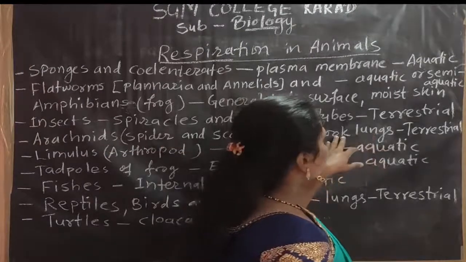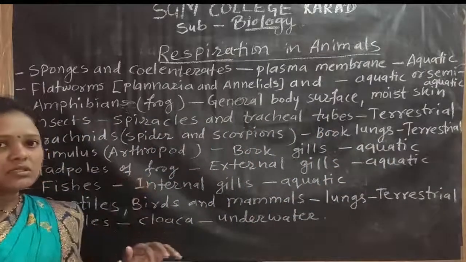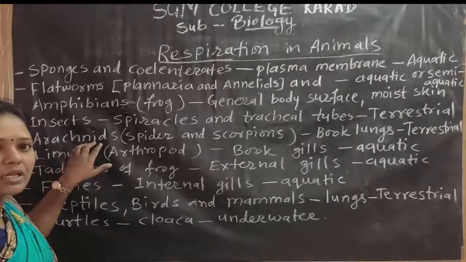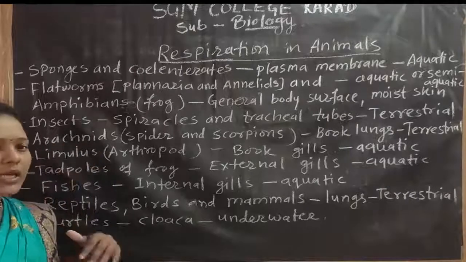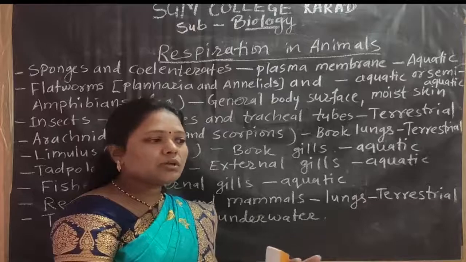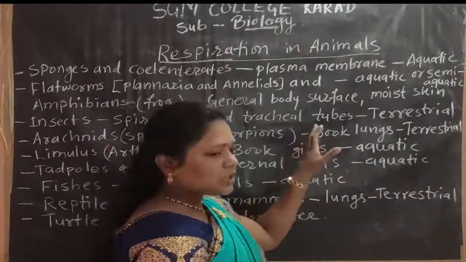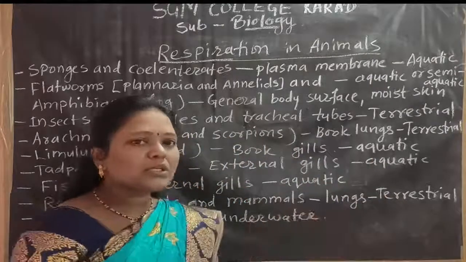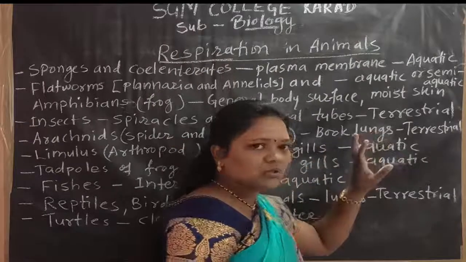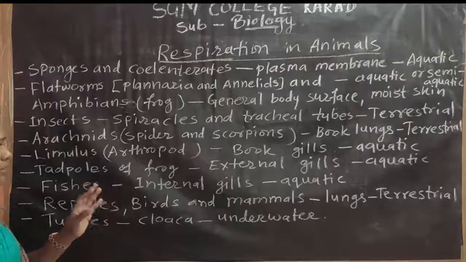And that particular respiratory organ is the book lungs. These book lungs are present on the body of arachnid animals. The book lungs are arranged like the pages of a book. The arrangement of the lungs is just like the pages of a book.